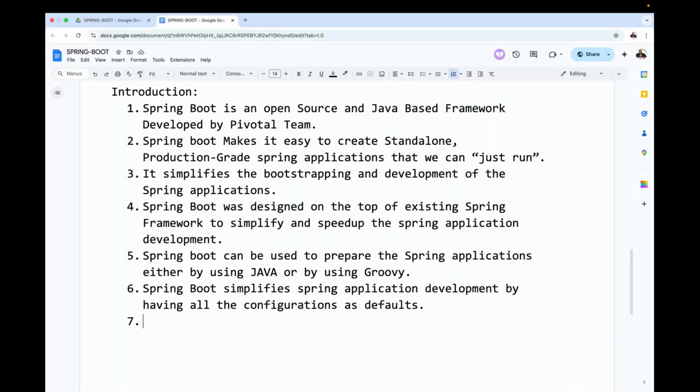Is that configuration file an XML file or not? Come on guys, the configuration file is an XML file. Am I right or not? Okay, in that XML file, all Spring configurations we are going to provide.